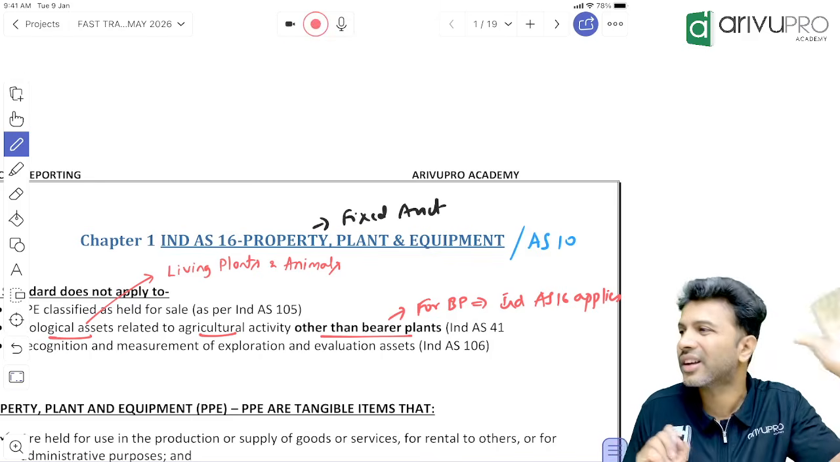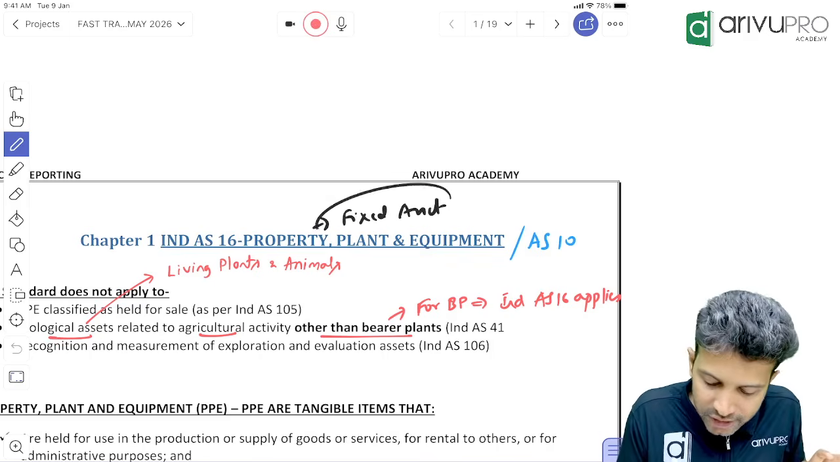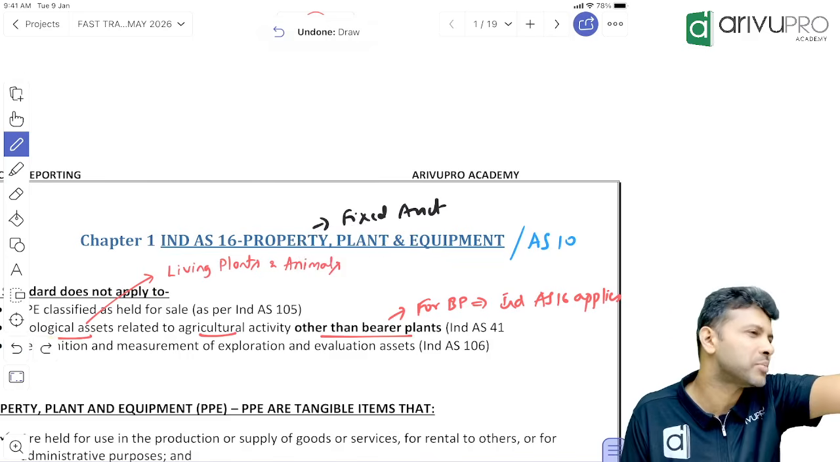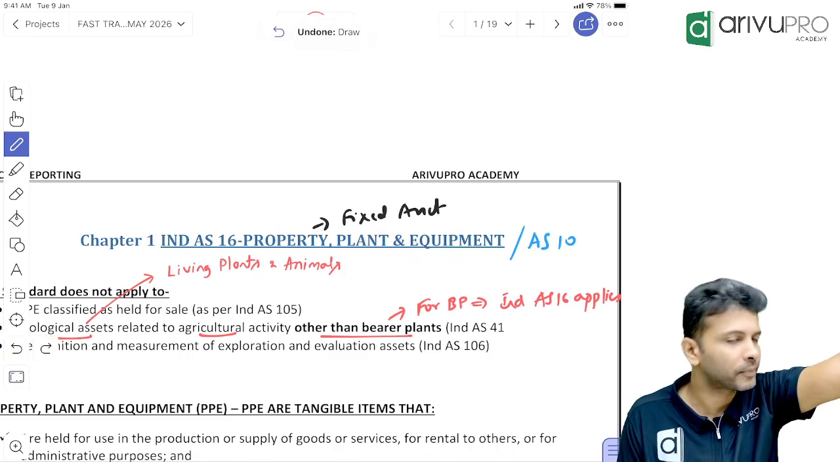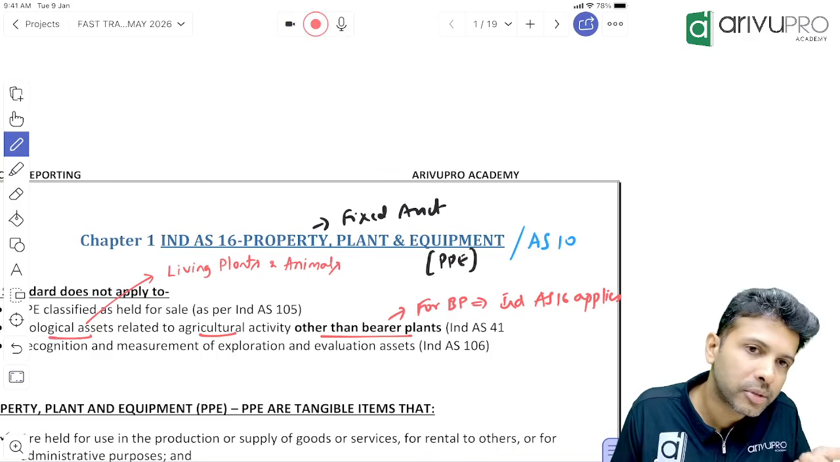We don't call it fixed asset anymore. Now we become sophisticated students, and the new name is what? Instead of fixed asset, we call it property, plant and equipment. Just the name changed. Going forward, we will call it PPE. Done with the term now?